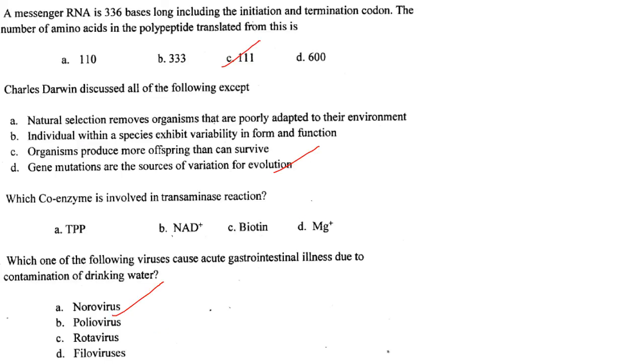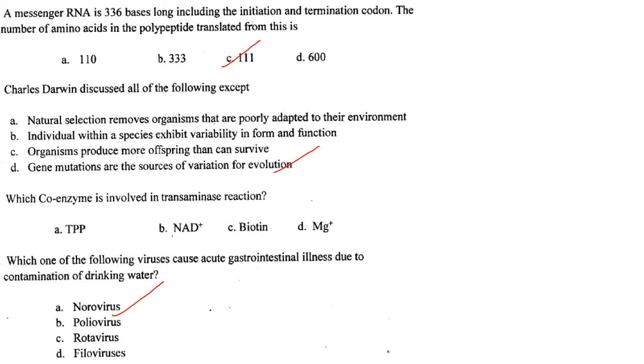The next one, a messenger RNA is 336 base pair long, including the initiation and termination codons. The number of amino acids in the polypeptide translated from this is, so it is 336 base pair long, and this length includes the initiation and termination codons.